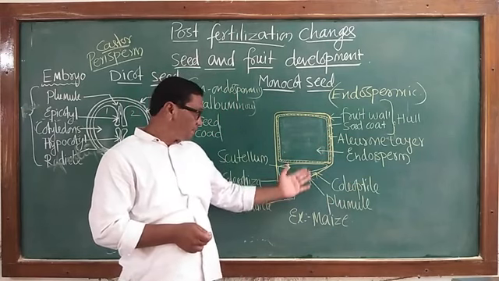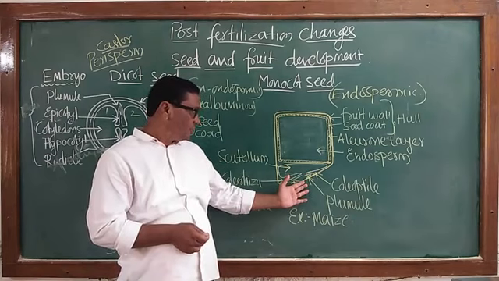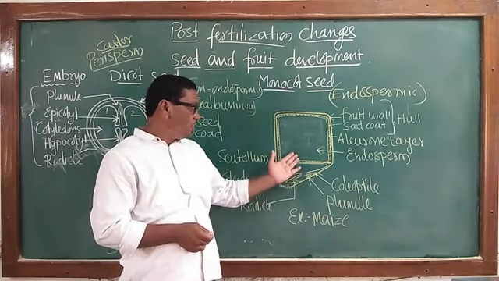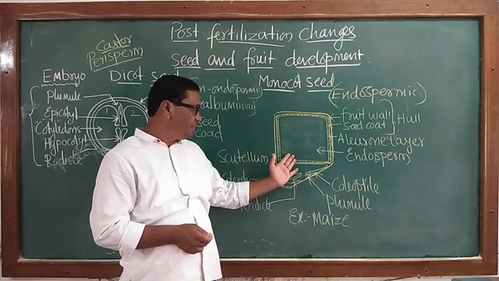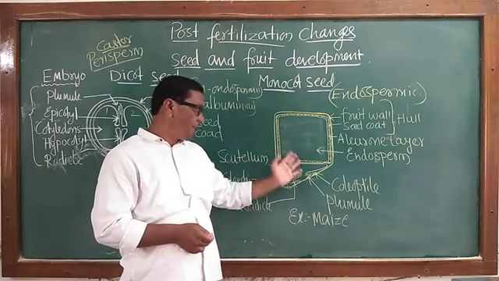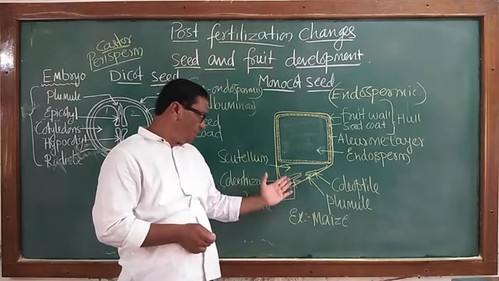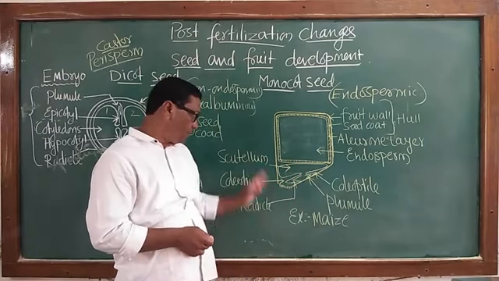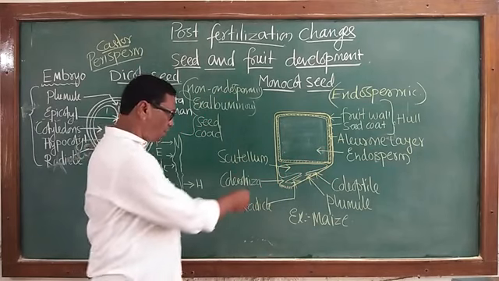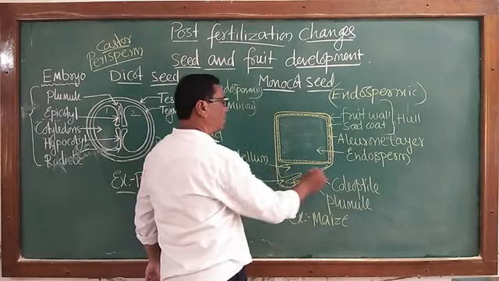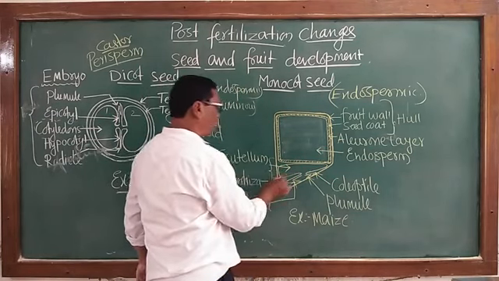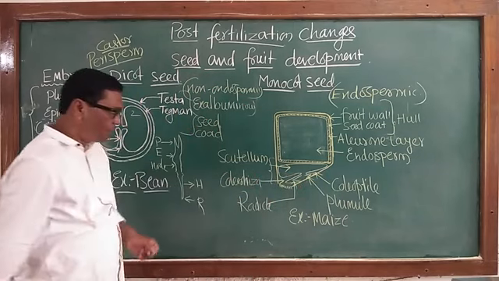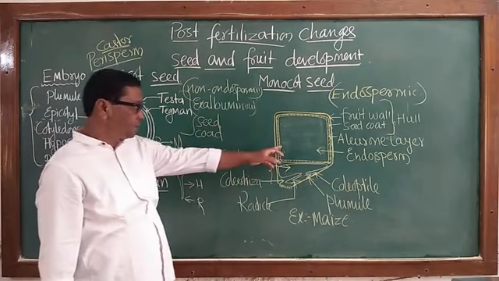In such an endospermic seed, most of the part of the seed is taken up by endosperm, and only 25% of the seed is left for the developing embryo. So here the lower part shows the presence of the embryo, whereas the upper part is endosperm.